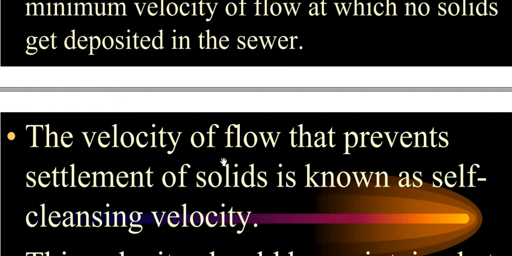Hence the velocity of flow that prevents the settlement of the solids is known as the self-cleansing velocity.